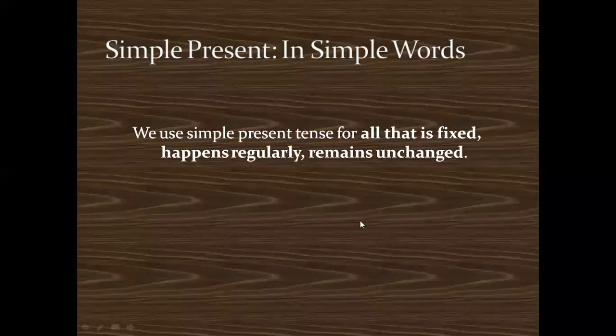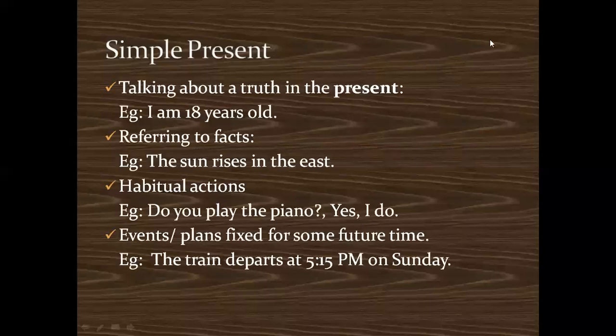Look at these some more examples, okay. Something that you want to tell, that you do regularly. So you want to talk about the truth. Like, for example, I'm 18 years old. Suppose if you are 22 years old, it is a truth in the present, right? So you can say I'm 22 years old, or maybe whatever is your age, referring to the facts. Now there are certain facts which doesn't change, like the sun rises in the east is an example of simple present. Then habitual actions, right?